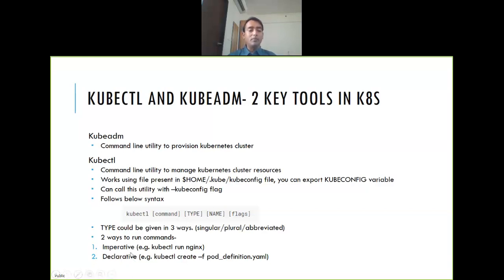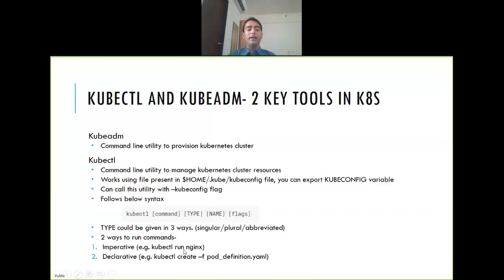Now the benefit of imperative versus declarative is that it gives you all the flexibility. There are hundreds of options in every single thing, so you can use those options and understand them. So it is always recommended to go with the declarative way in the beginning so that you understand how things are happening. But once you are comfortable, you can as well run the imperative way.